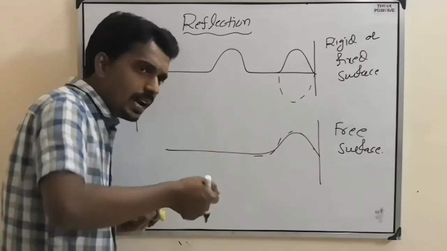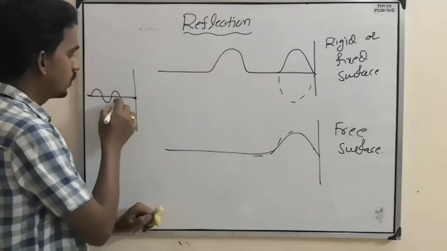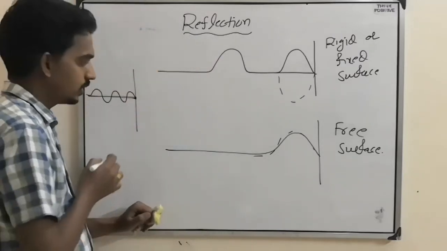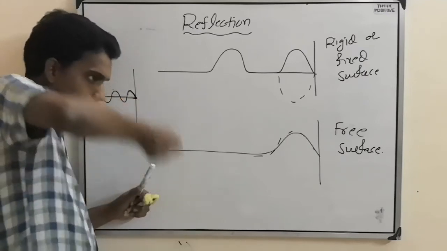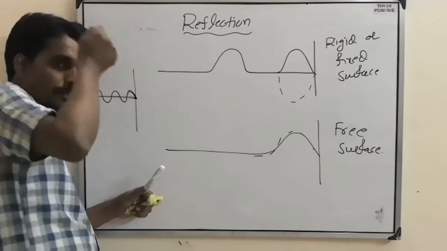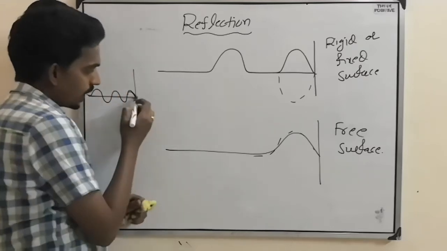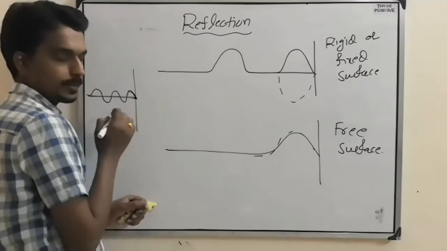You hold it and give some jerk. Then the pulse will go like this and hit. When it hits here, see, it is trying to pull it up. This upper portion is trying to go up. But as this point is fixed, this string will not go up.